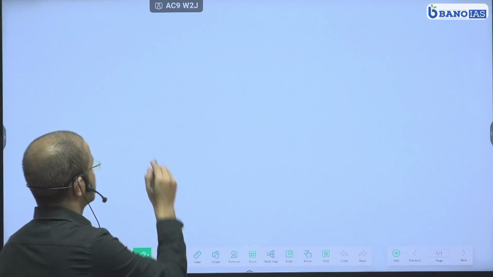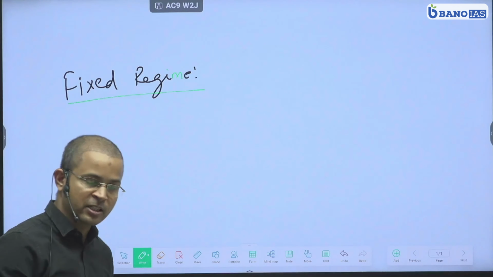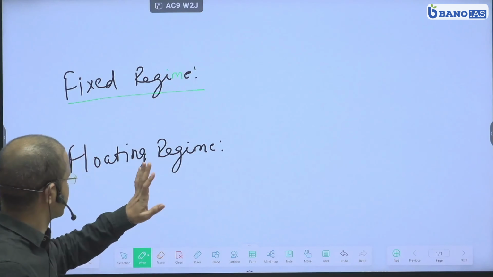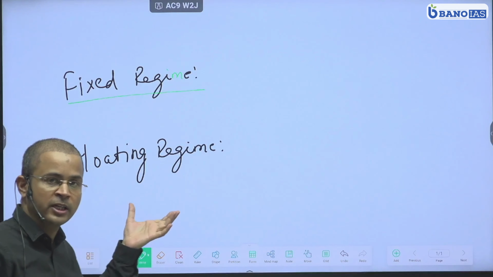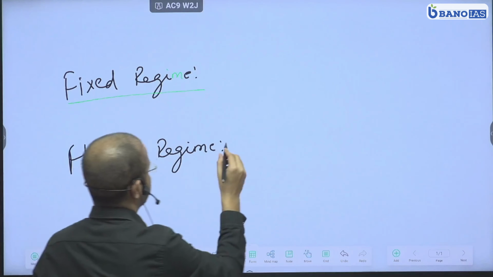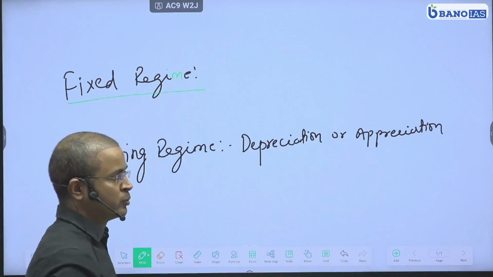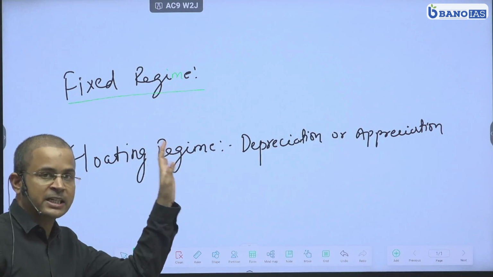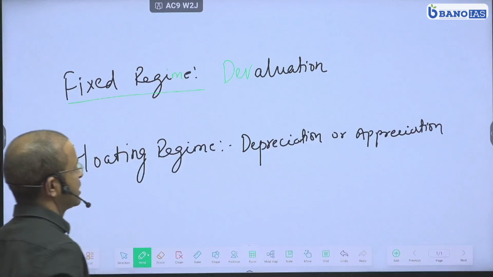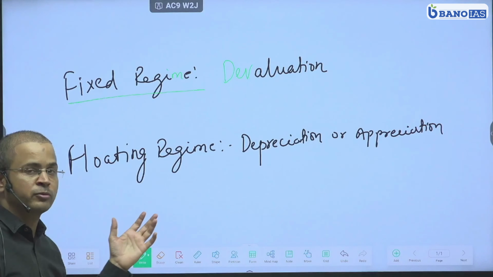in currency. So you have a fixed regime where the value of currency is fixed by either the central bank or the government, or you have a floating regime. When the value of currency is determined by the market, it is called floating. So it may increase, which means it may appreciate, or it may decrease, or depreciate. So the terms used in a floating regime are depreciation or appreciation. On the other hand, when the value of a domestic currency is reduced in the fixed regime, then it is called devaluation. So I hope you can understand the difference, that in a fixed regime we use the term devaluation, and in the floating regime we use the term depreciation.